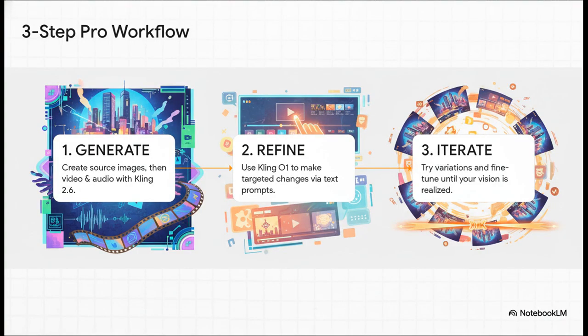First, you generate. Start with a great source image and let Kling 2.6 create your foundational video and audio. Second, you refine. Watch what you've made and use Kling 1 to make those specific targeted changes. And third, you iterate. Just like real filmmaking, you can now fine-tune your shots, try different variations, and keep editing until it perfectly matches your vision.